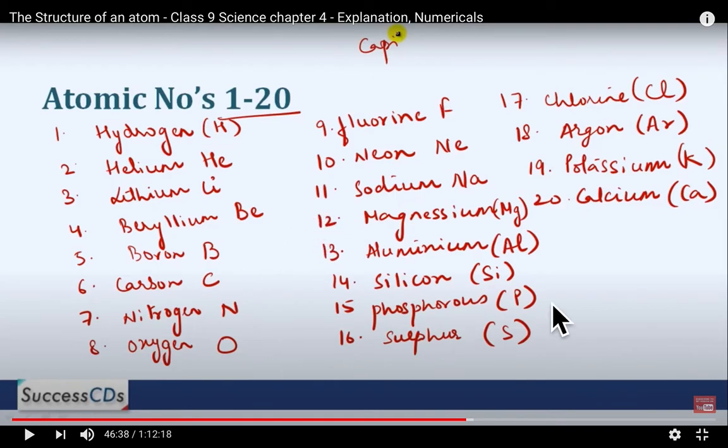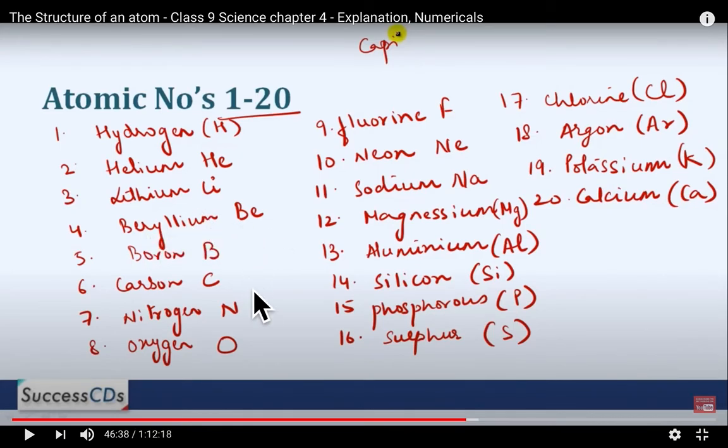We have a list of atomic numbers 1 to 20, the elements. आपकी बुक में टेबल बनी हुई है बच्चे, आप 1 to 20 लर्न कर लीजिए, बाकी और तो होते ही हैं, but at your level, 1 to 20, if you learn the atomic number, mass number and symbol, that is sufficient. फर्स्ट है जिसका एटॉमिक नंबर 1 होता है एलिमेंट, that is hydrogen. Second atomic number, that is helium. Third is lithium. Fourth is beryllium.